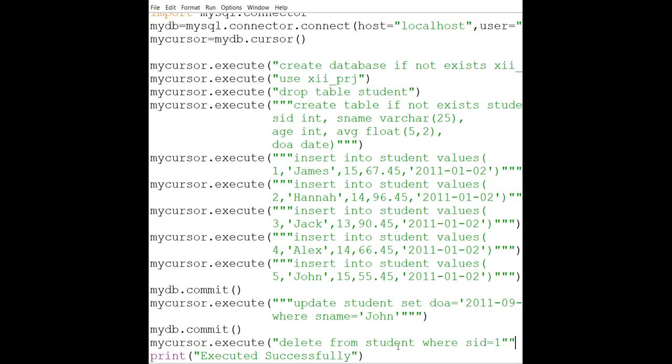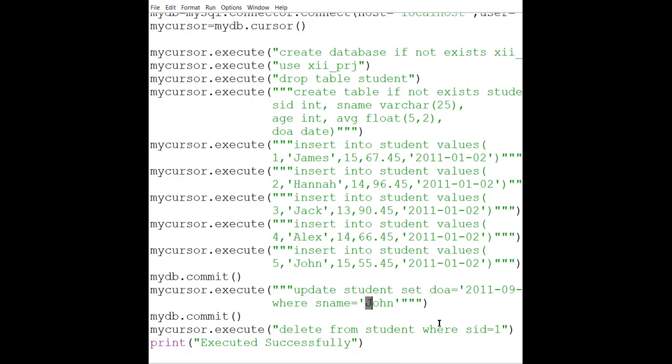See, you have to observe everything minutely: when I am writing 1, meaning integer type information, I'm not writing it in single quote or double quote. But if I'm writing any value as a string or as a date of admission, everywhere I have used single quote or double quote. Remember, you have to be very careful. If you are writing double quotes outside, you cannot write double quote inside. If double quote you are using outside, then single quote you will be using inside, and vice versa. If you are using triple single quote outside, then you use double quotes inside. Fine. So this is what you have to keep in your mind.